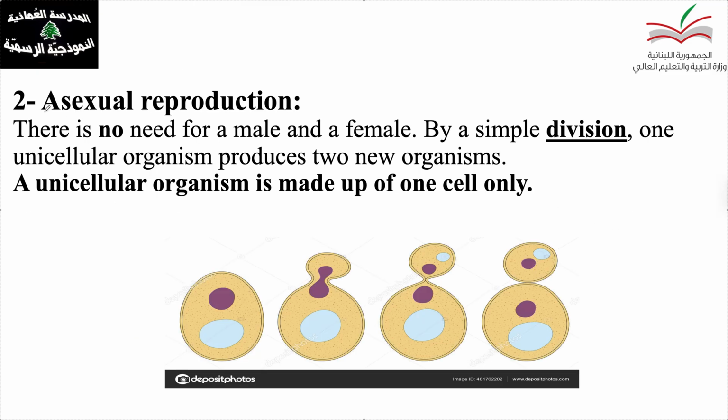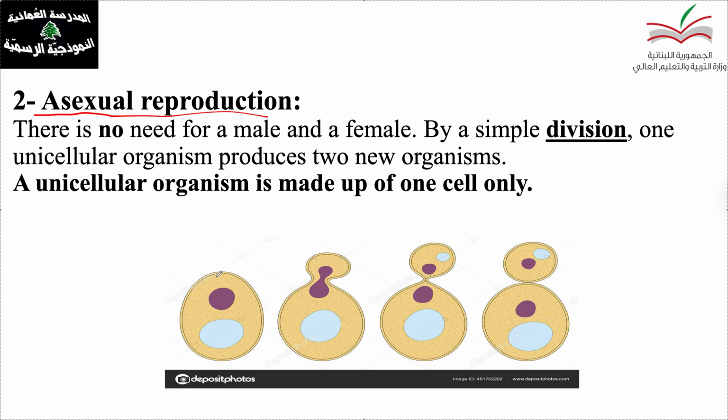Now the second type of reproduction is the simplest one, which is asexual reproduction. So here no need for a male and female. We have no males, no females. We have just a simple division. One unicellular organism produces two new organisms. It occurs mainly in unicellular organisms that are made up of only one cell type. Let me explain it a bit more.